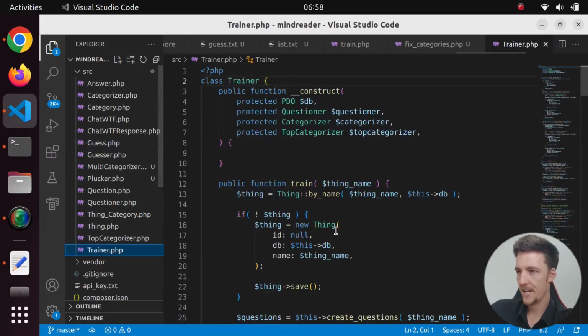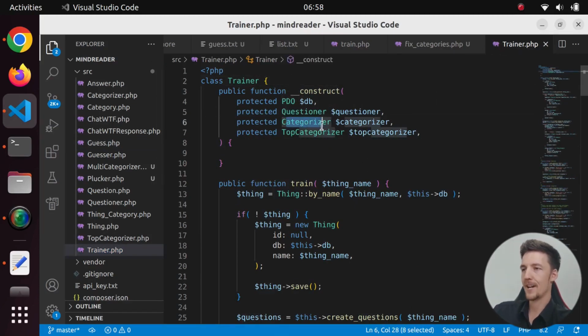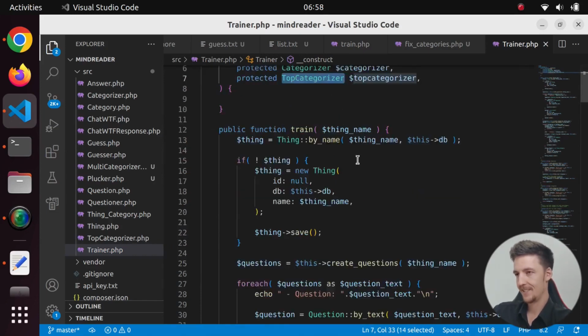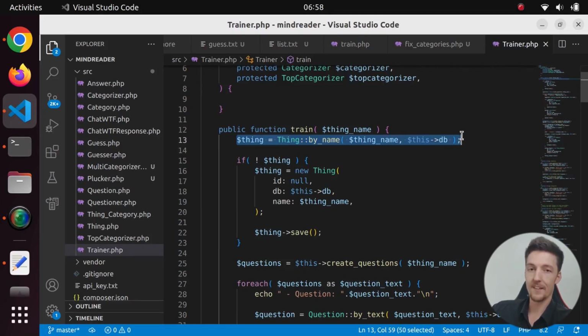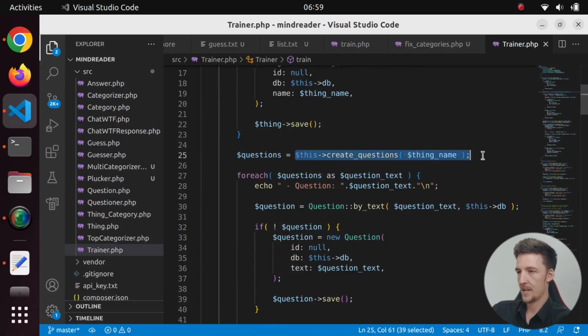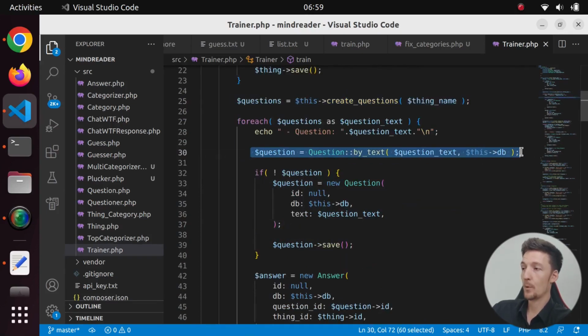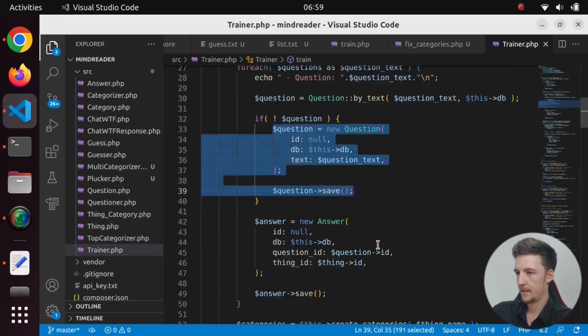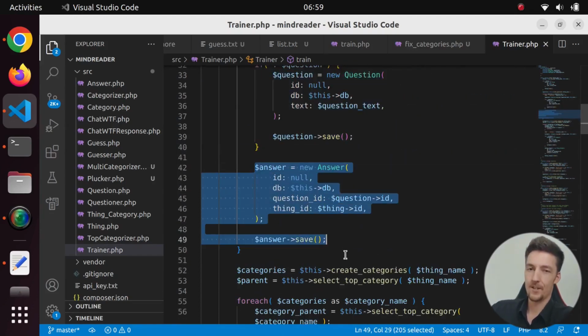And let me show you the trainer here. So the trainer gets a questioner, a categorizer, and a top categorizer. And then it takes the thing name and searches the database for that thing. If it doesn't find one, it will create it. Otherwise, it will use the original one. So I can retrain some word if I want to ask more questions about it. And then it will create the questions for it. It will see if the question is already in the database. If so, it will use that, otherwise it will create a new one. And then it will add an answer for that question.